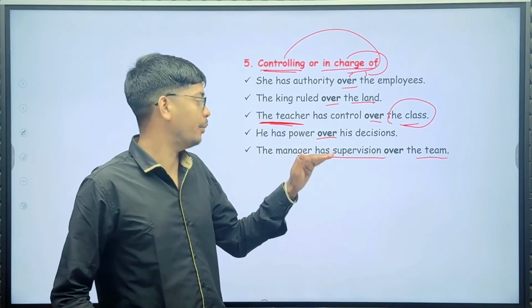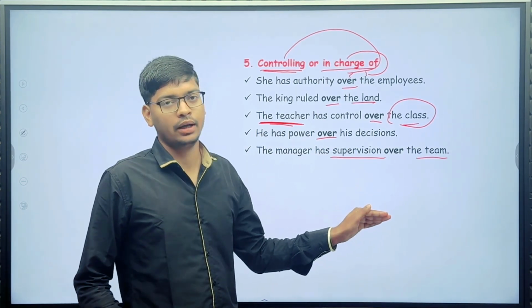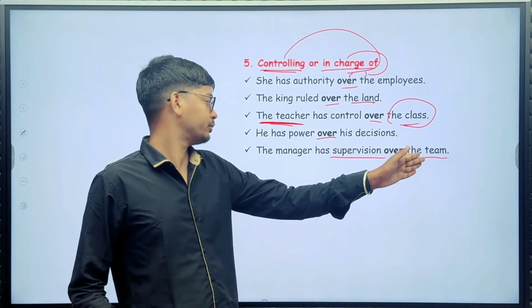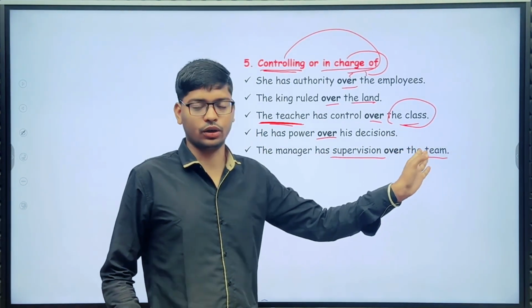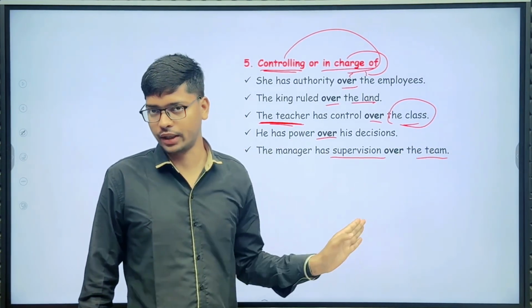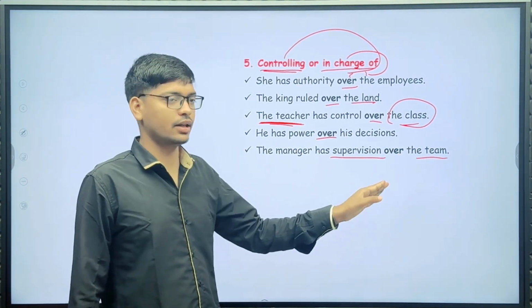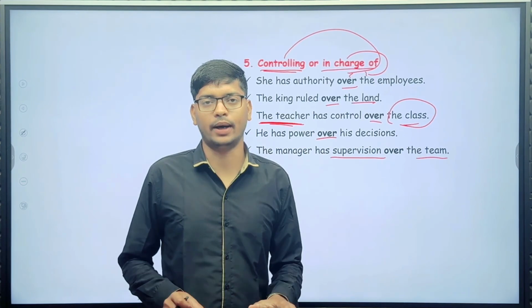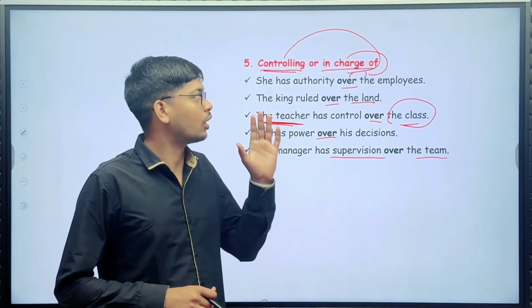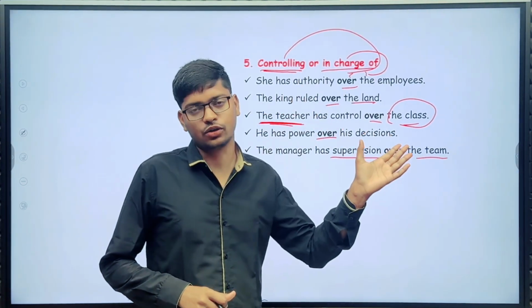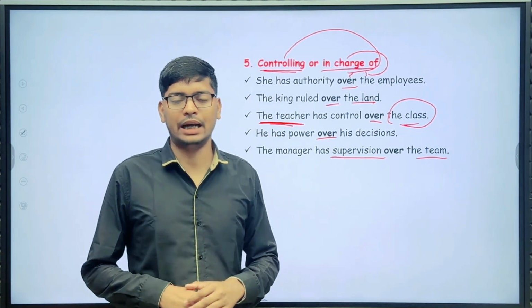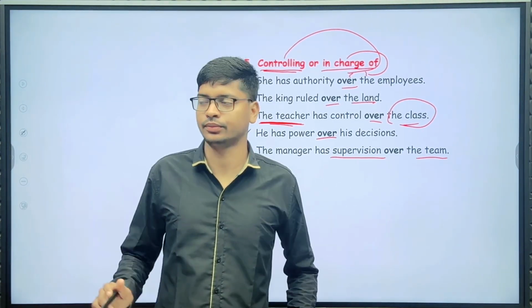So here, the manager is the controller and he is controlling a team. So you can easily understand how to use over in the sense of controlling something or being in charge of something. Let's see the next use.